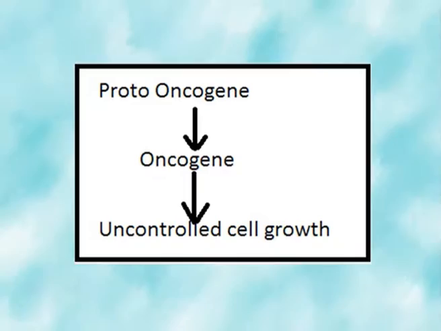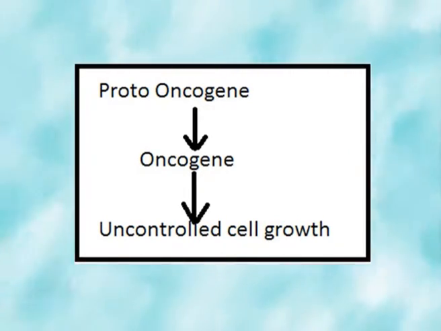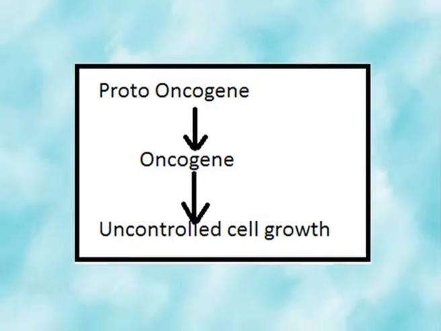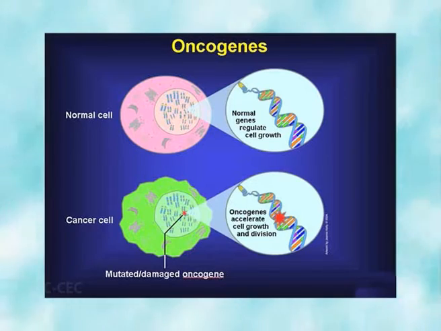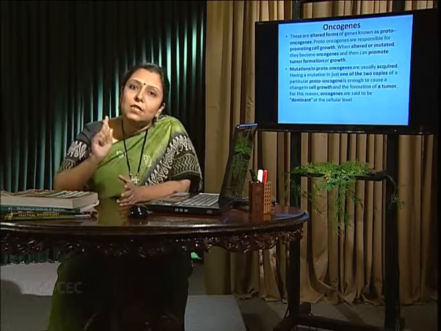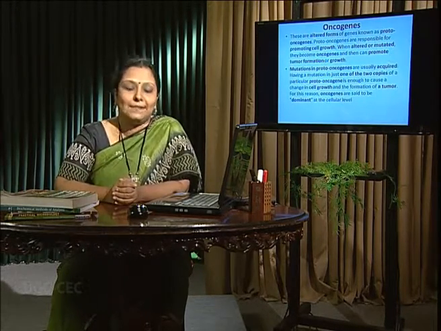The first one is regulated by the oncogenes. Normally proto-oncogenes are present which regulate programmed cell growth, programmed cell death and various other types of cellular function. If any mutation happens in the proto-oncogene, that can lead to the formation of an oncogene, and this oncogene gives uncontrolled proliferation of cell or cell growth. It is dominant, that means just one mutation in the heterozygous condition is enough to cause cancer.